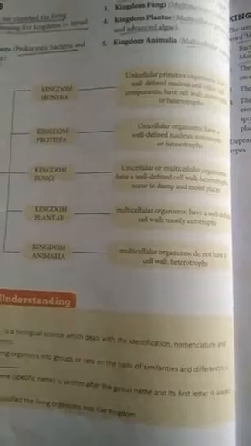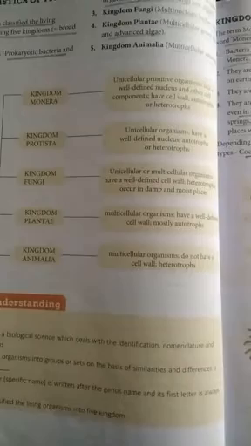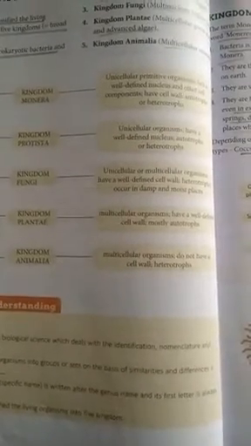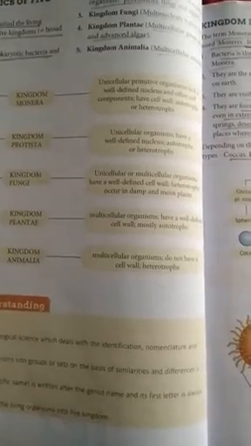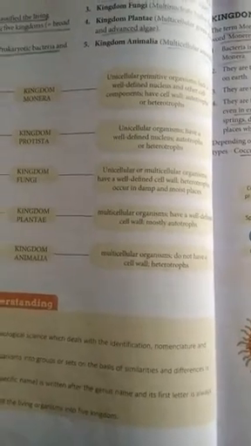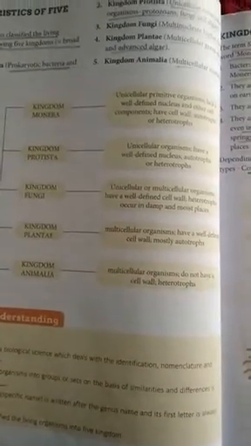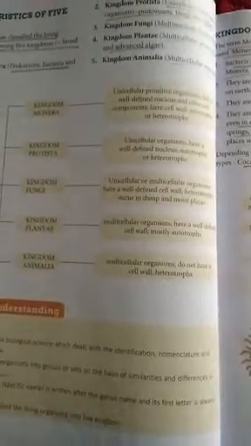Now kingdom Plantae, multicellular organisms. It means the organisms belonging to this category are made up of many cells. They have a well-defined cell wall. It means they have the cell wall in addition to the cell membrane, and the cell wall is the outermost boundary present in these kinds of organisms. Mostly autotrophs. Most of them are autotrophs, and a few exceptions are heterotrophs also.